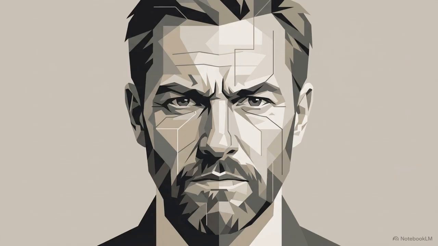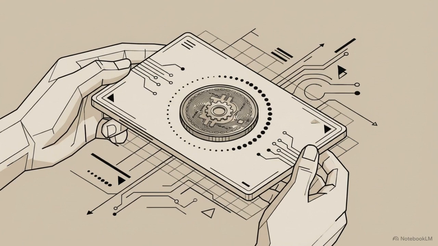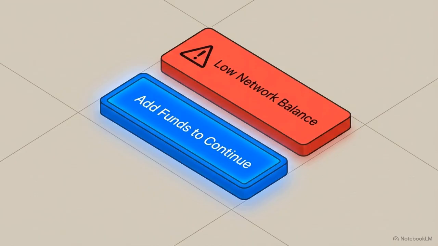The moment of highest stress for any Web3 user is transferring an asset or interacting with their wallet. Security-first UX changes this interaction. Instead of a vague system failure, the user gets a precise warning like insufficient gas, paired with a one-click resolution.